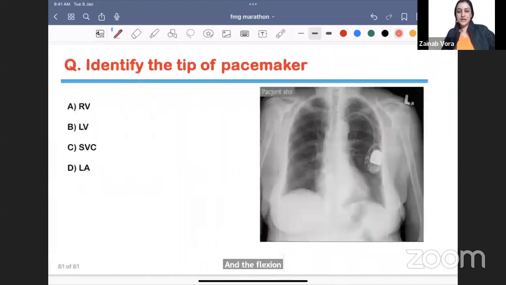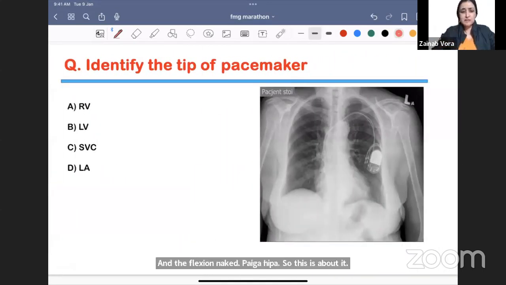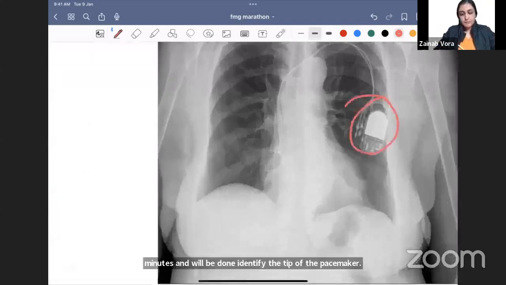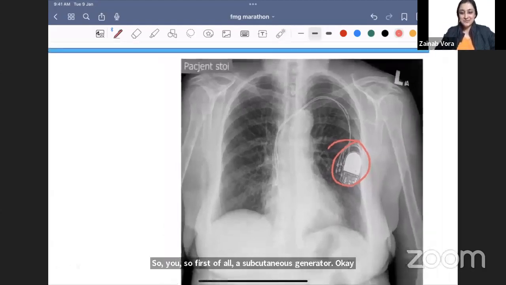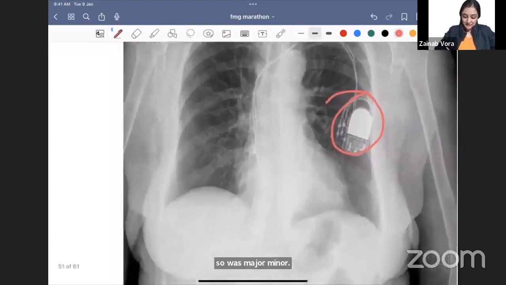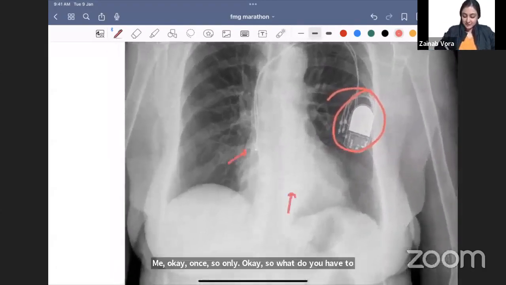Lastly, a few general radiology things. Give me 5 more minutes and we'll be done. Identify the tip of the pacemaker. So first of all, ये subcutaneous generator हो गया, right? Psoas major or minor? Major. Okay, one psoas only. Okay, so what you have to remember here is there are two leads. Okay, so where are the two leads?